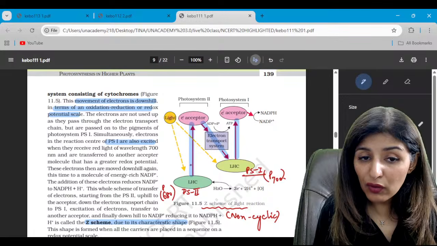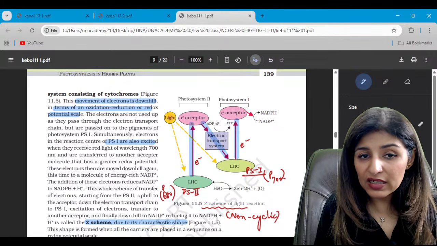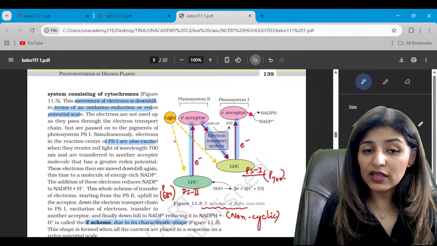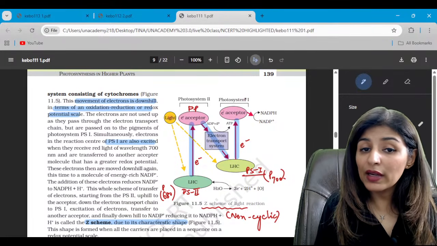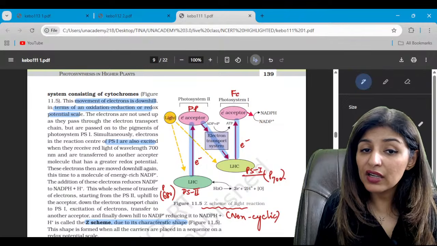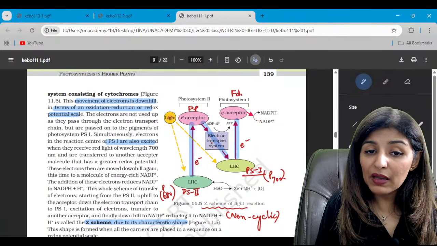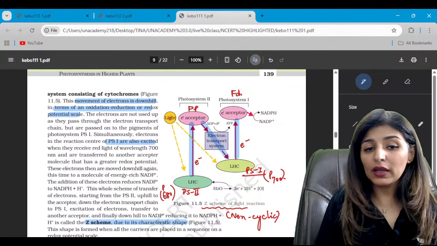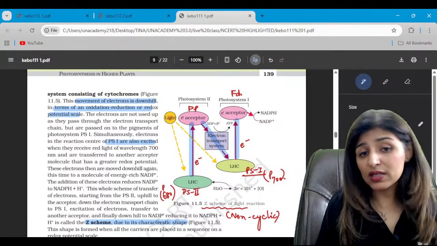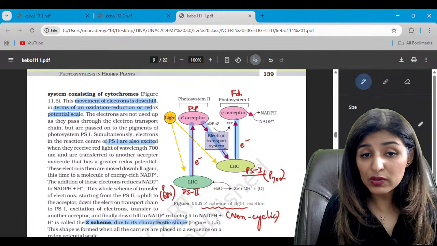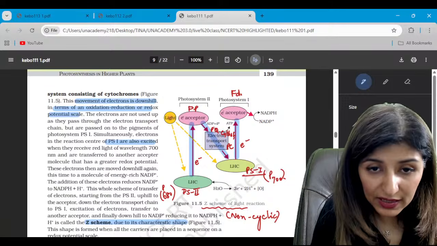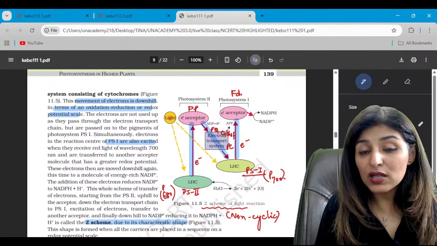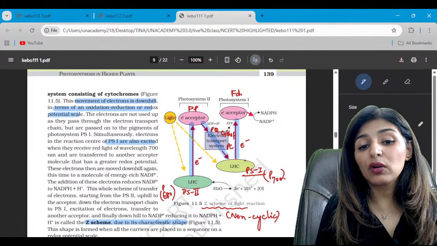So whenever light falls, electron gets ejected. See, it is taken up by the electron acceptor. Electron acceptor of PS2 is pheophytin, while in case of photosystem 1, it is ferredoxin, right? Then from pheophytin, it gets to the PS1 through the electron transport system. And we know what comes in the electron transport system: plastoquinone, cytochrome b6f, then plastocyanin. These three will be the components here. And because the electrons once lost are not coming back, that is why we also call it non-cyclic.